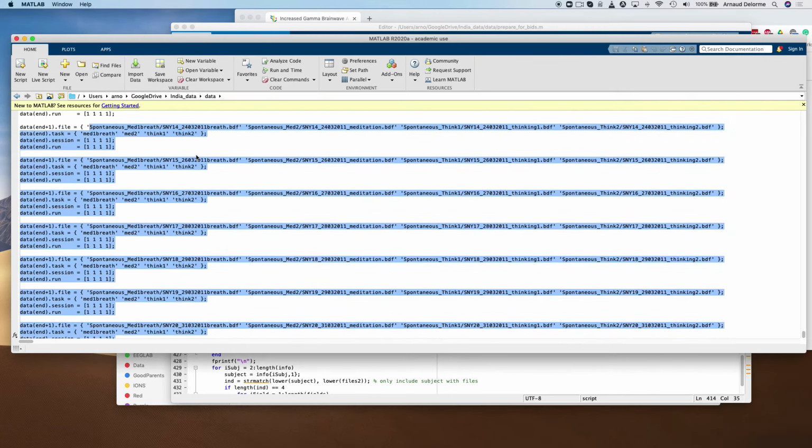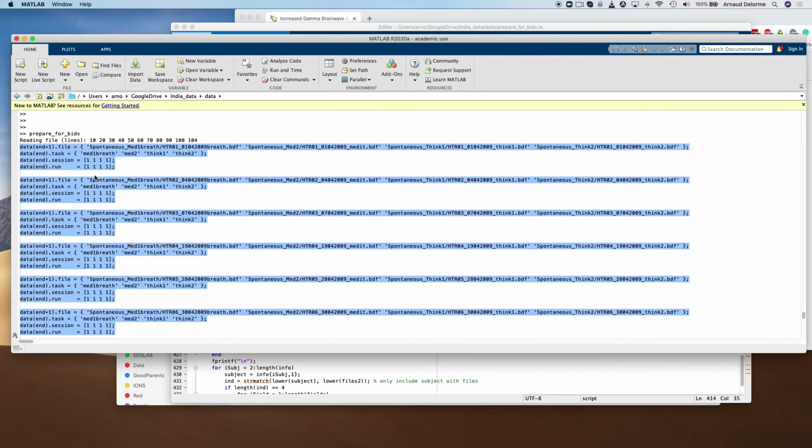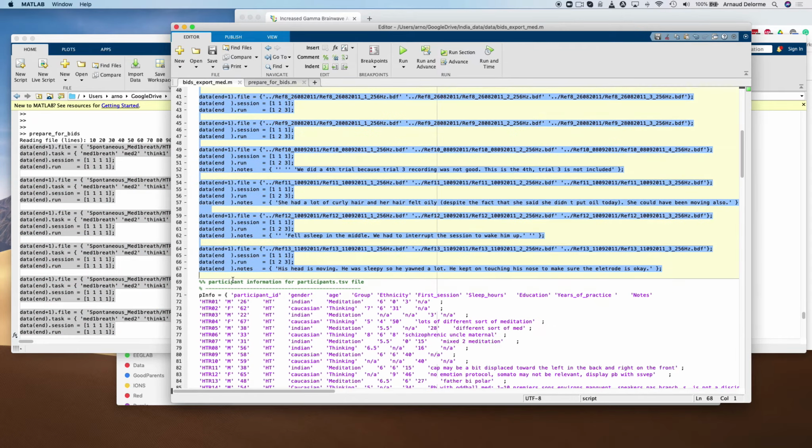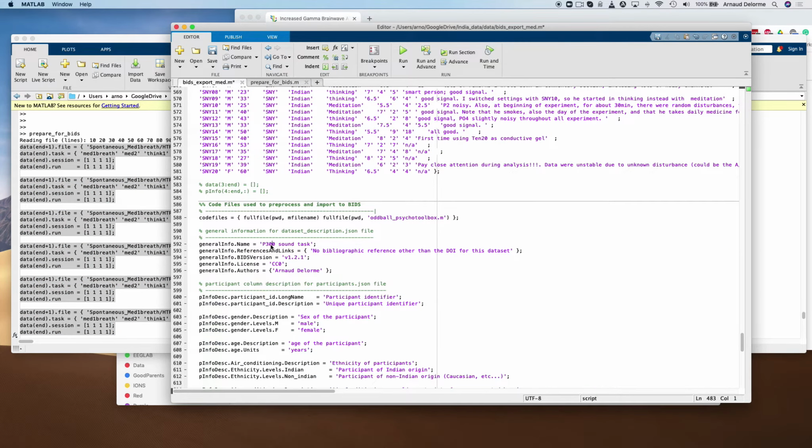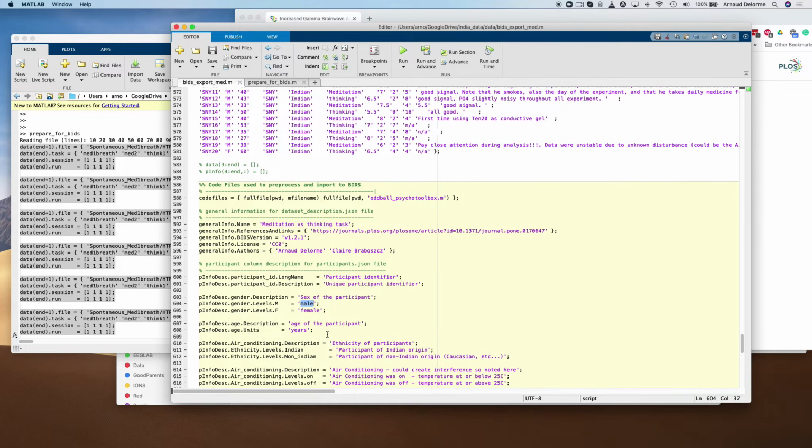And so I'm just fine-tuning the carriage return, and now I'm ready to replace in the text file. And I'm going to change the metadata now. So the name of the task is going to be meditation versus think. I'm copying the journal article, then the authors, and then changing the description for the column.